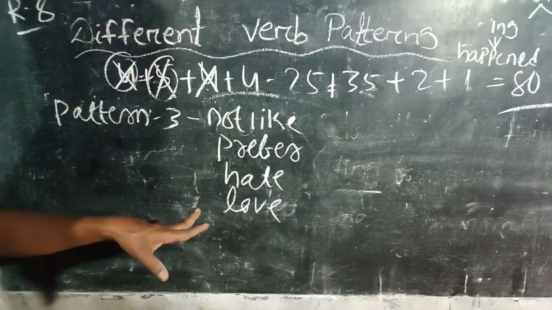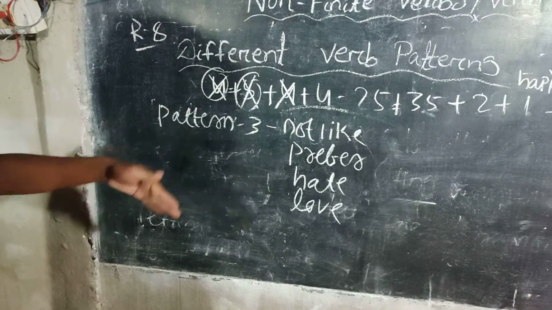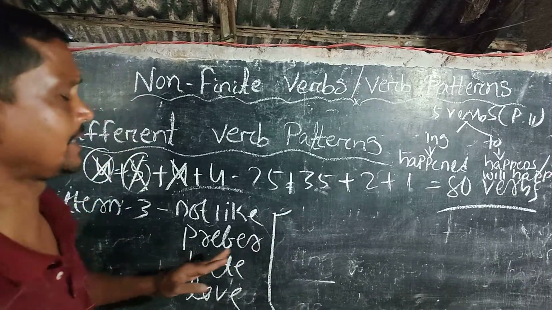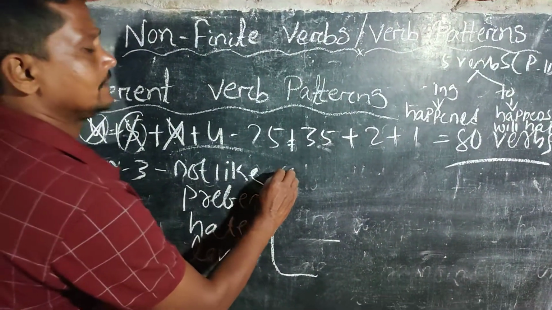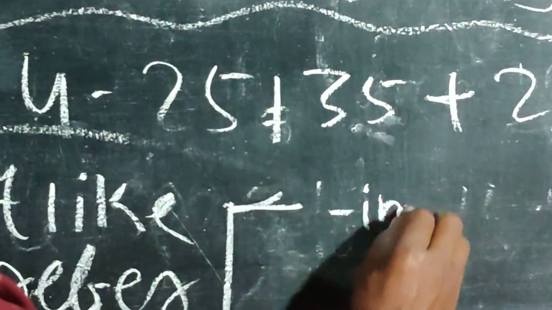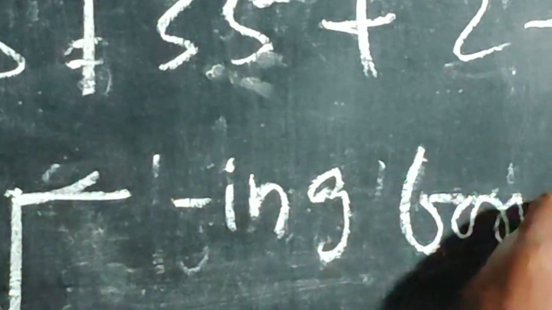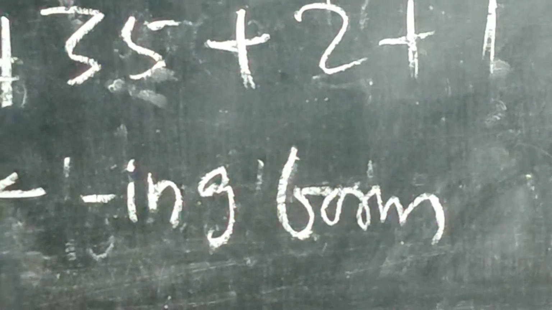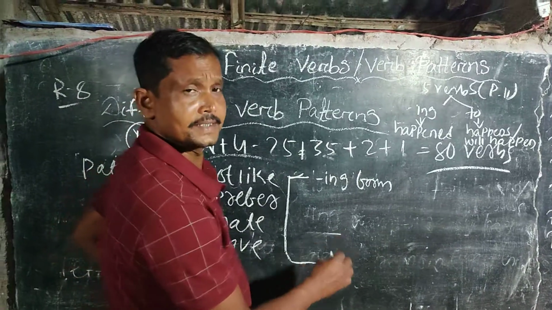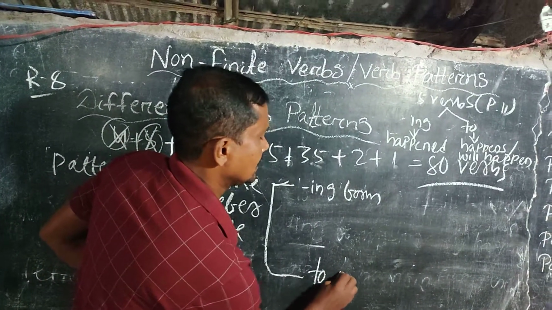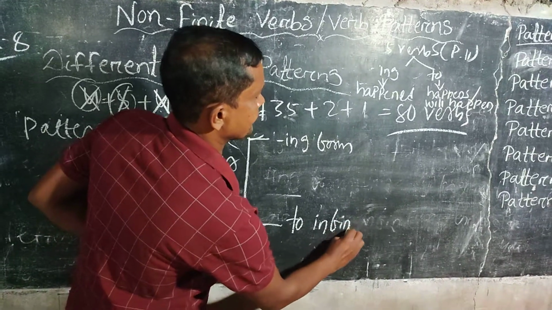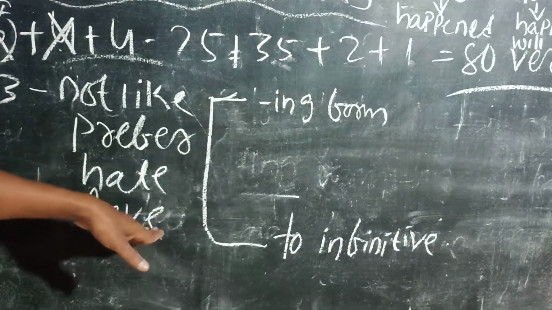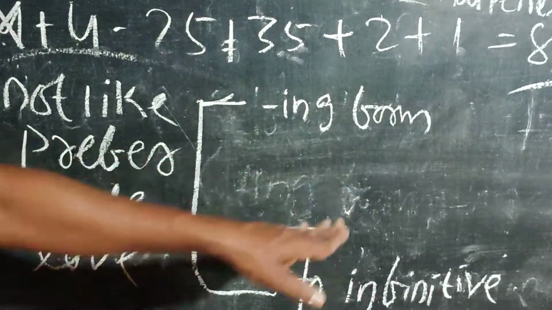What is the verb pattern these 4 verbs take? These 4 verbs take ing form and to infinitive. So these 4 verbs take ing form and to infinitive.